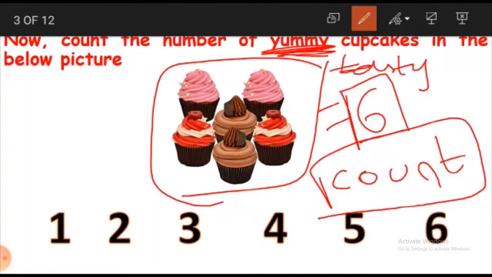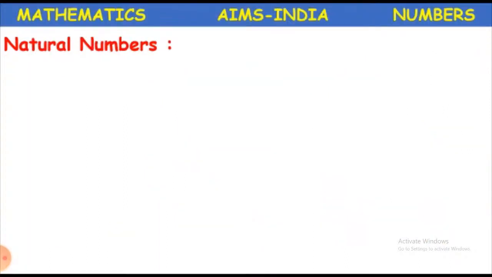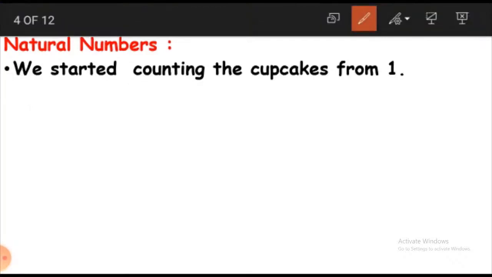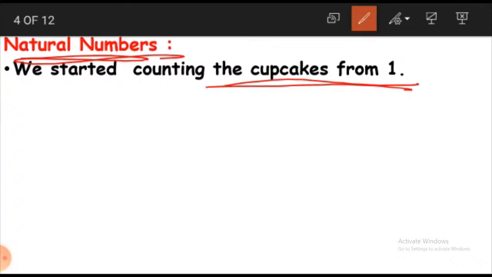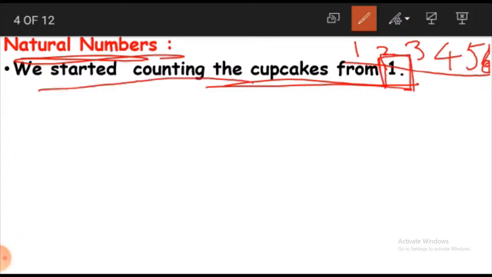Let us move forward now. What are natural numbers? As we know, we've counted few cupcakes in the last slide, where we started counting the number of cupcakes from 1. We've counted them as 1, 2, 3, 4, 5 and 6 cupcakes. How many cupcakes did we get? We got 6 cupcakes. And where did we start from? We started counting the cupcakes from 1.